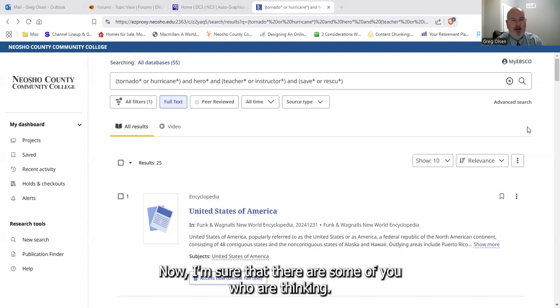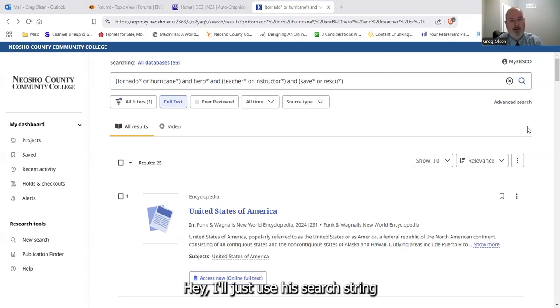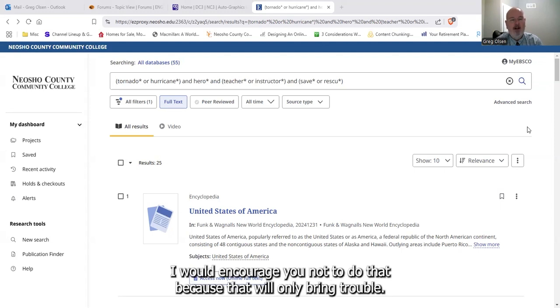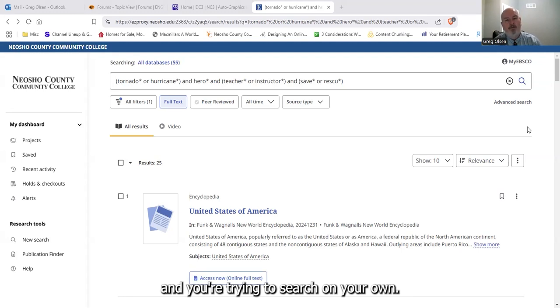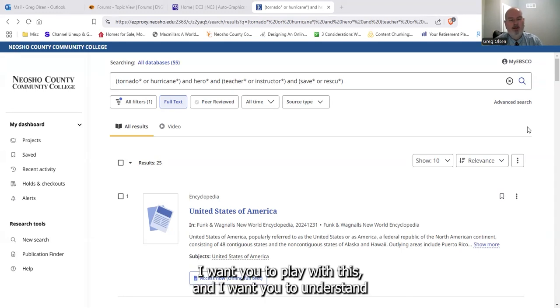Now, I'm sure that there are some of you who are thinking, hey, I'll just use his search string and use these articles. I would encourage you not to do that because that will only bring trouble when we're going to the next paper and you're trying to search on your own. I want you to play with this and I want you to understand how Ebsco works, how these search strings work.